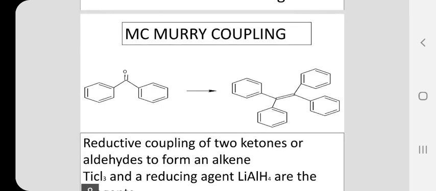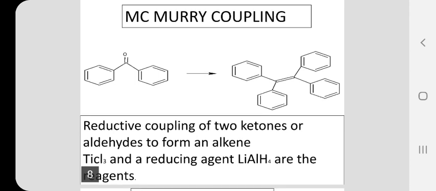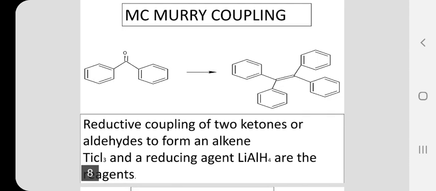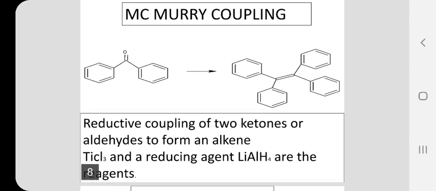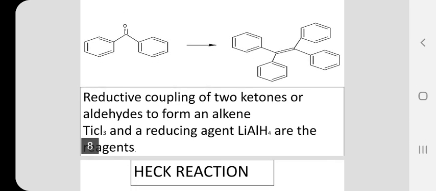So, let us go to the next reaction, namely McMurry coupling. In this McMurry coupling reaction, you have taken an aromatic ketone. Aryl alkyl ketones are also taken. So the ketone is converted into an olefin. Here, in this example, I have taken benzophenone, a diaryl ketone. A diaryl ketone is converted into a tetraaryl olefin. Suppose if I take aryl alkyl ketone, then I will get diaryl dialkyl olefin as the product.